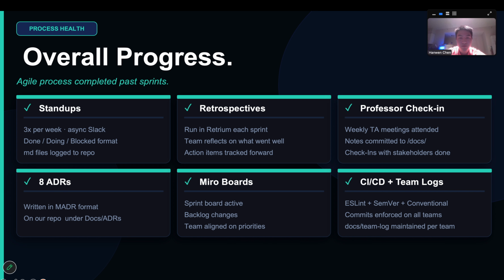And for our overall progress on the agile processes, we have done the stand-ups 3 times a week, and the retrospectives. We did do a check-in with all stakeholders, including the TA and the professor. We currently have 8 ADRs, which live on our repo. We started using Miro boards for all of our workflows, which really helped the team. And currently, the CI/CD pipeline is done, and we do have each specific team log to capture how they're creating the code and what the blockers and needs to do ASAP are.